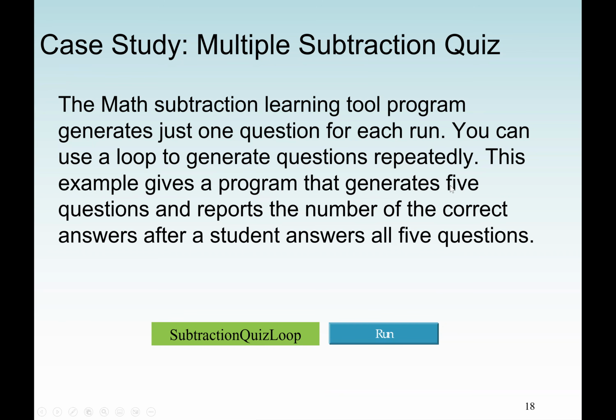So when you do the first question, whether it's wrong or correct, I don't care because I want you to answer all the 5 questions. Then later I will tell you which ones you get, 2 out of 5 or 3 out of 5. Now, if I want you to answer the first one correct, that means I may have another loop, telling me that if you get the first answer wrong, you have to keep trying until you get it correct before you come out of the loop to go to the second question. And we may see examples.